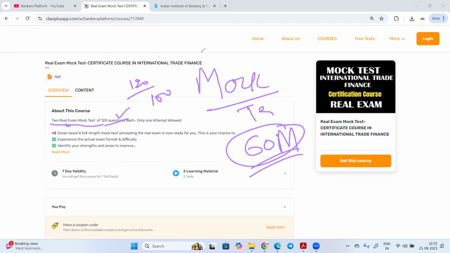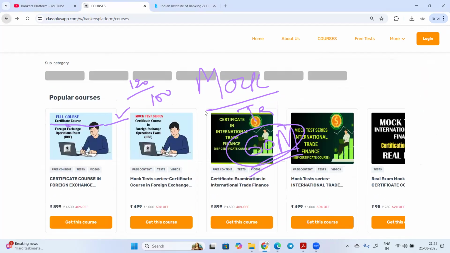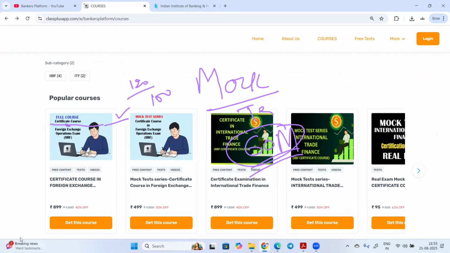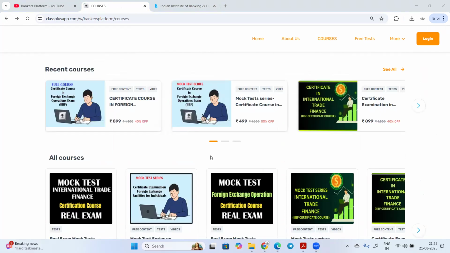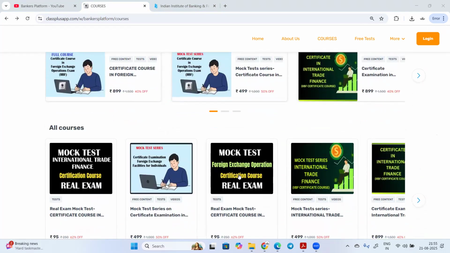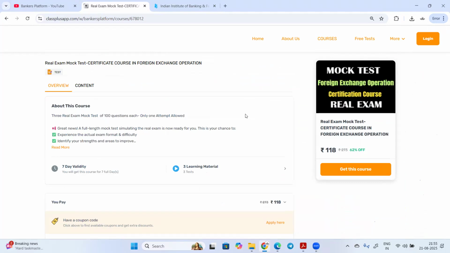So this we have discussed about international trade finance. The second option which you are having is for the certificate course in foreign exchange exam. Here you will be getting three real exam mock tests. Each mock test contains 100 questions and 50 is the passing marks.